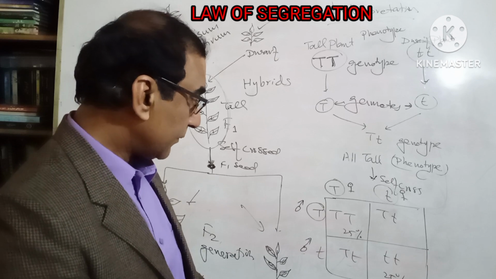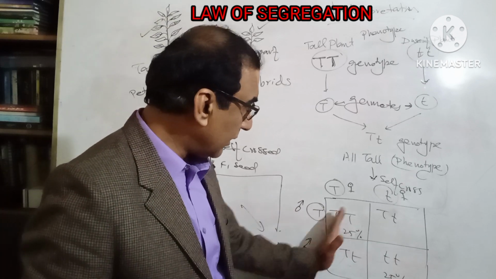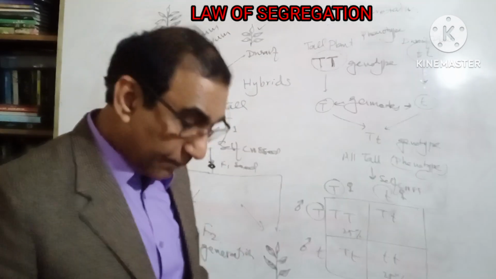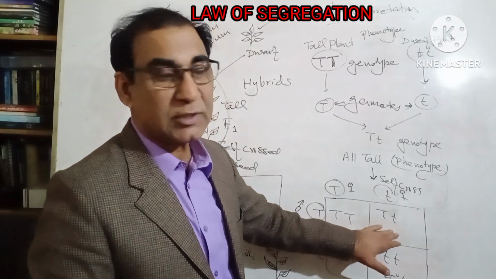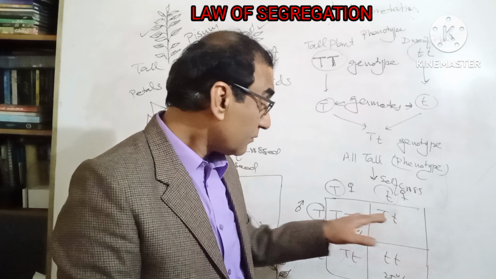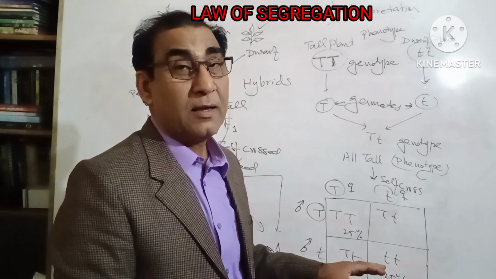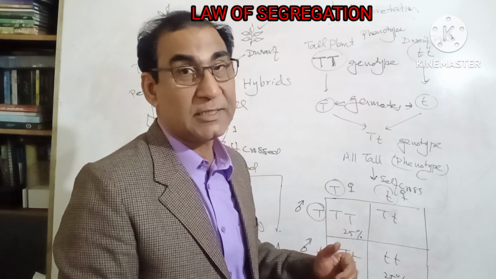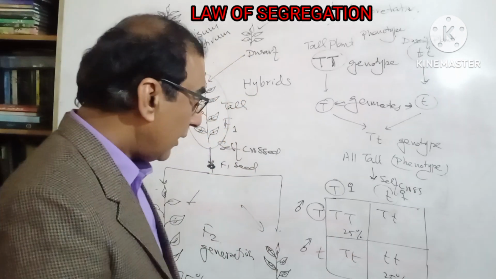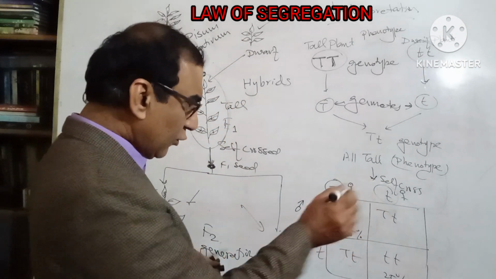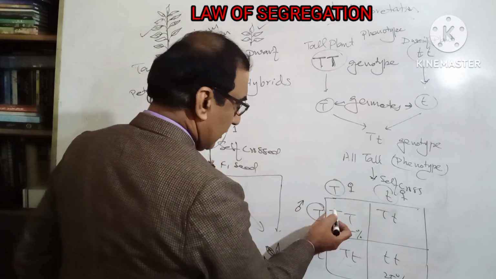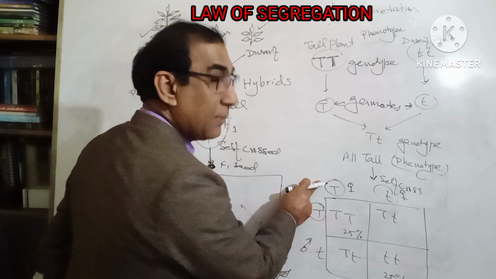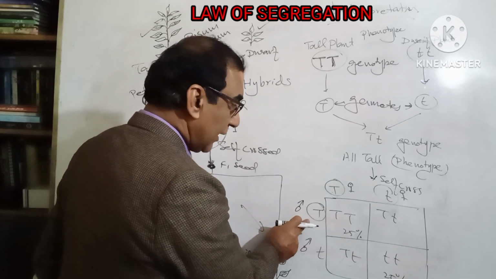And he came to know, he developed this possibility. I will tell you that this square was developed by William Punnett, so it is called the Punnett square. And before that he said, capital T and small t.